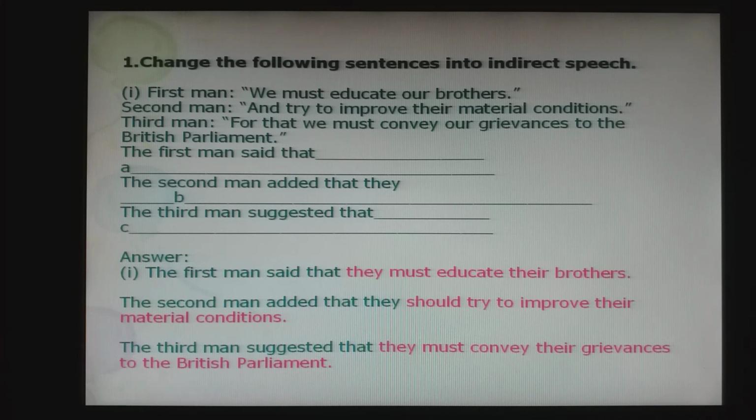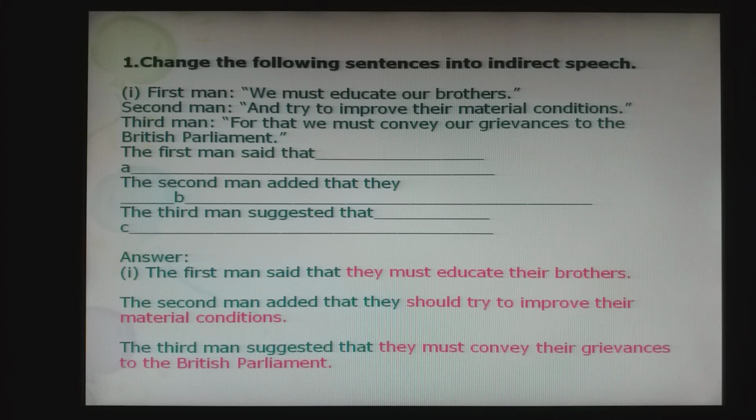We must educate our brothers. So we becomes what? The pronoun changes in indirect speech. We becomes they. Okay? They must educate. Then our becomes their. They must educate their brothers. Look at the second one. And try to improve their material conditions. So the second man added that they should try to improve their material conditions.